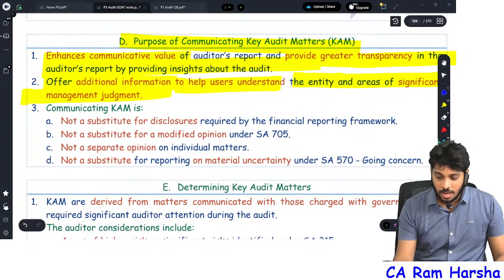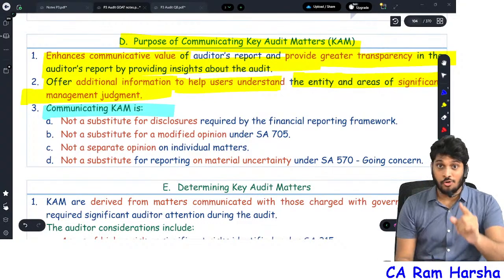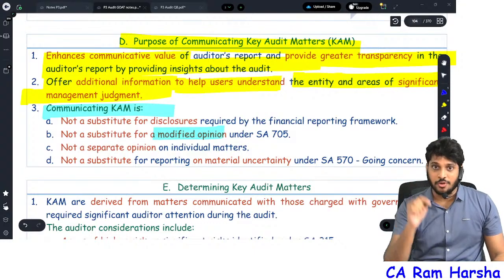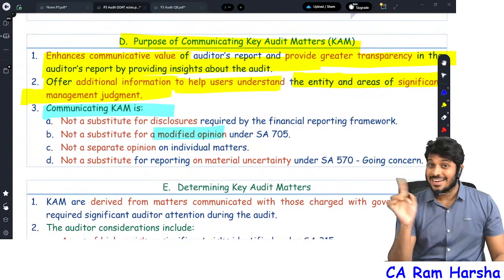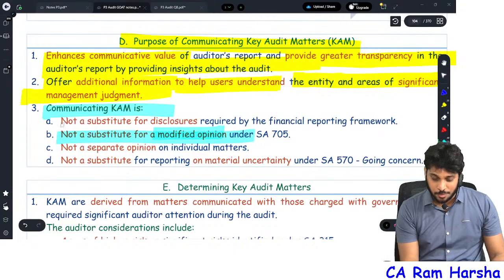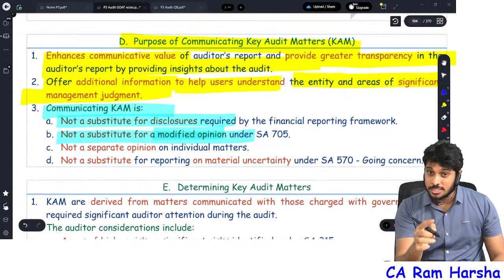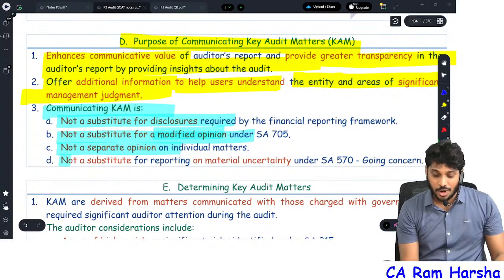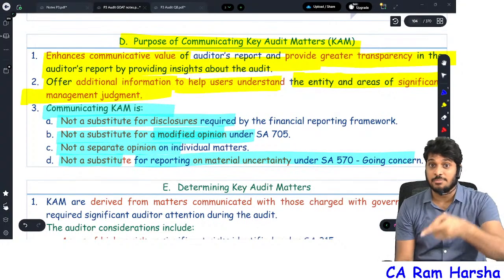Communicating key audit matter, remember, don't be clever here. If at all you need to give a modified opinion, give a modified opinion. If some matter is materially misstated, cleverly don't communicate it here. Key audit matter is not a substitute for modified opinion. Key audit matter is not a substitute for disclosure in financials. Key audit matter is not a separate opinion. Key audit matter is not a substitute for 570 material uncertainty.